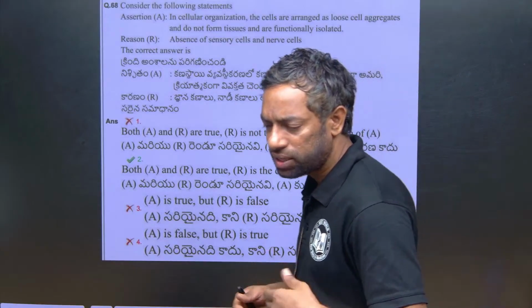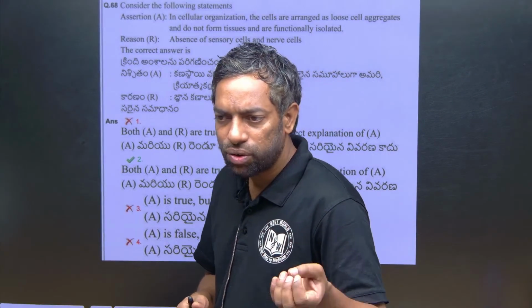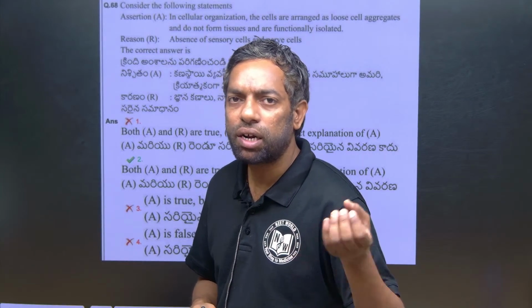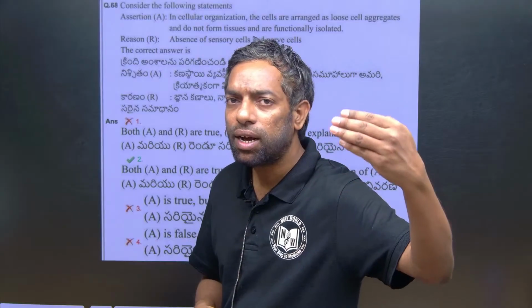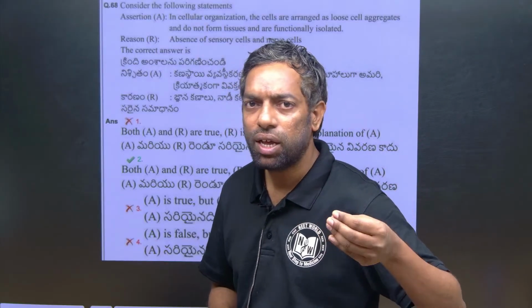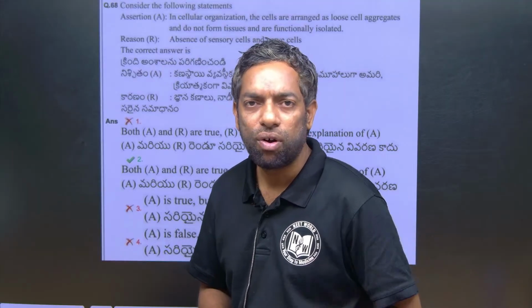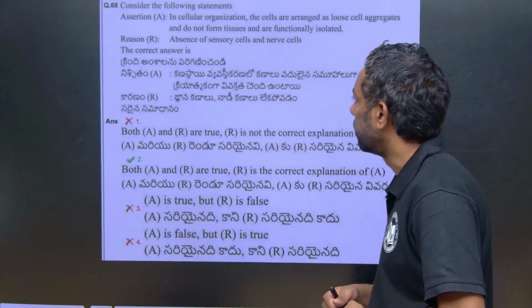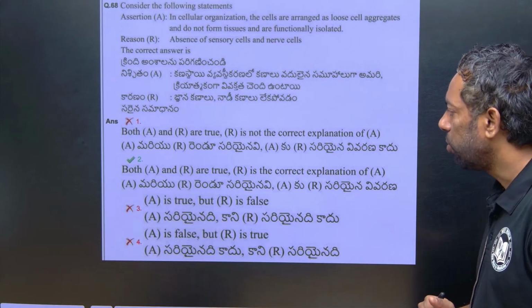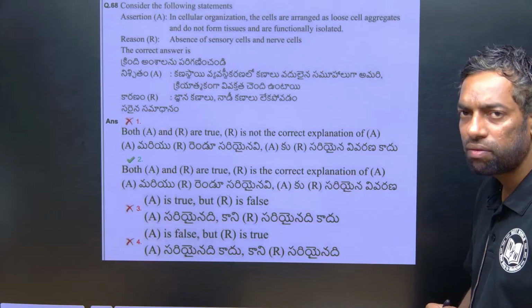Obviously, if there is no tissue, there are no nerve cells produced. The first nerve cells, ganglionated circular nerves, are produced in the Cnidarians. Before that, there are no nerve cells. If there are no nerve cells, there are no sensory organs. Okay, both A and R are true. R is the correct explanation of A.